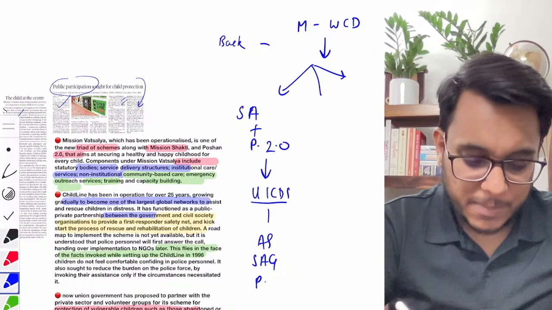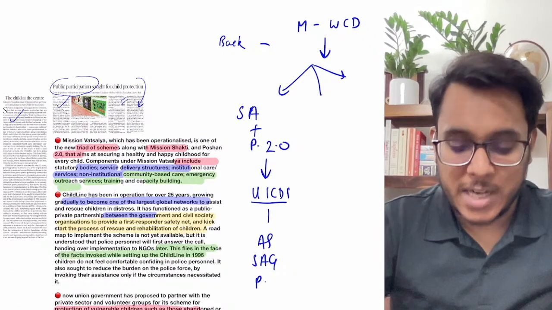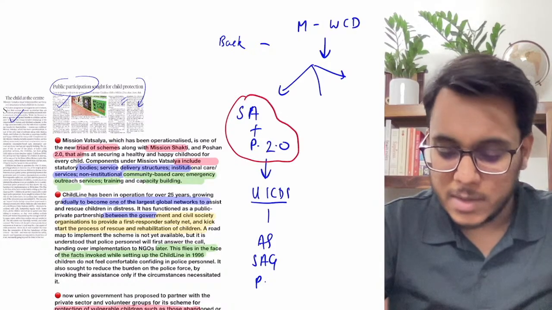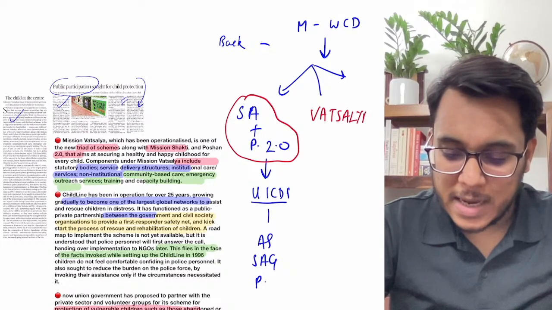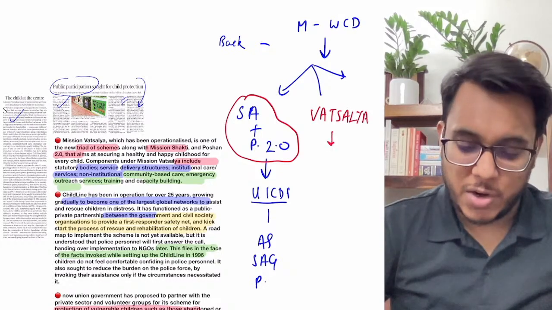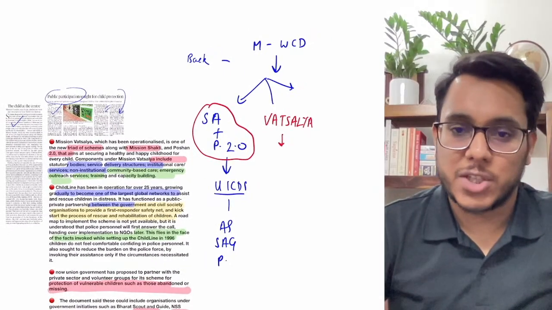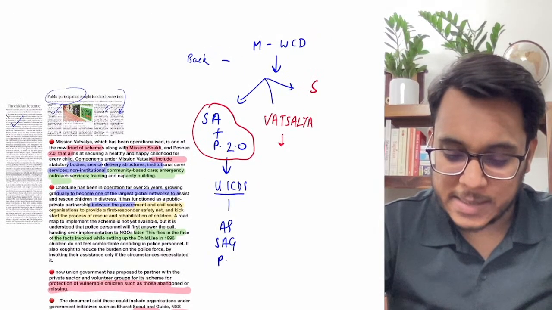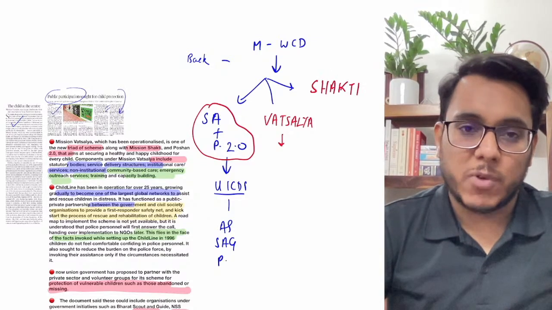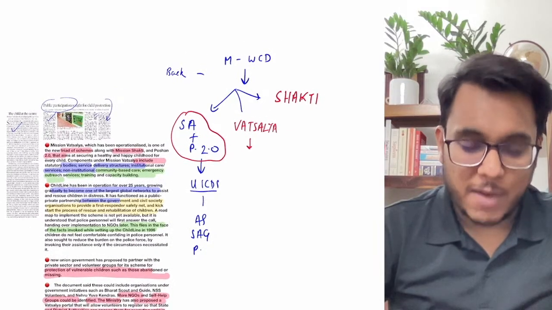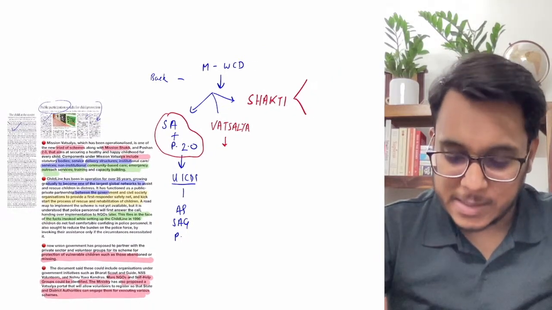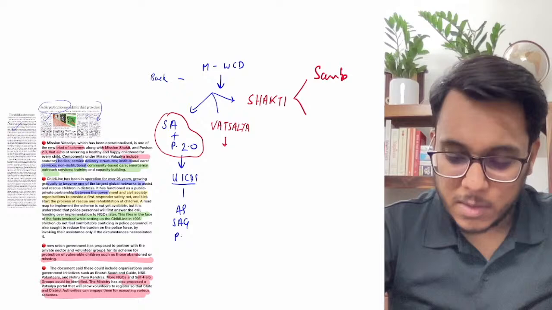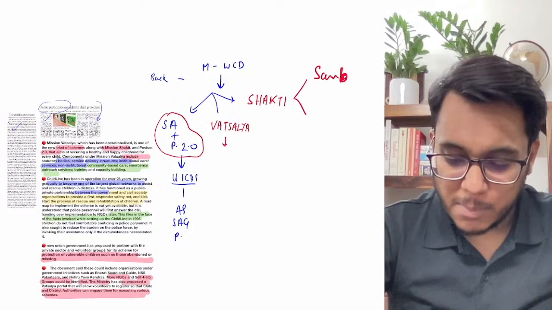Then the next scheme under the Ministry of Women and Child Development is Mission Vatsalya. Mission Vatsalya is for the protection and welfare of children. And the third scheme is Mission Shakti. Mission Shakti is for the safety and empowerment of women. Within Mission Shakti, there are two schemes: Sambal, and the other one is Samarthya.